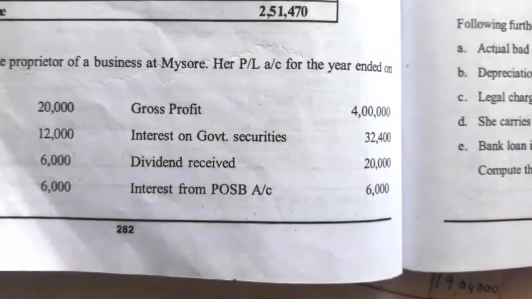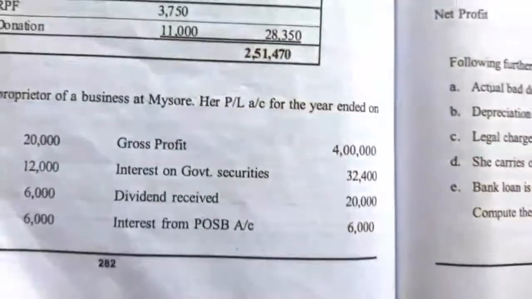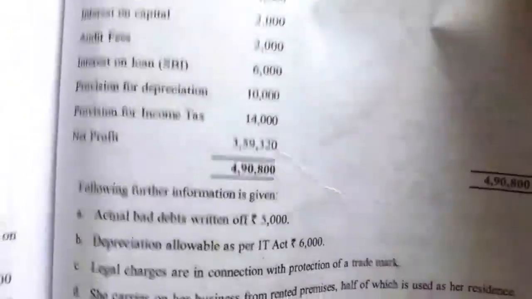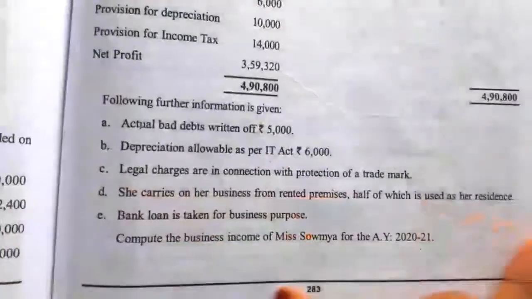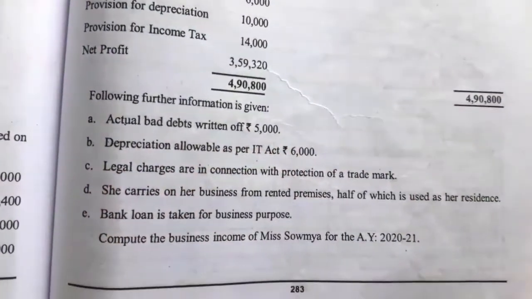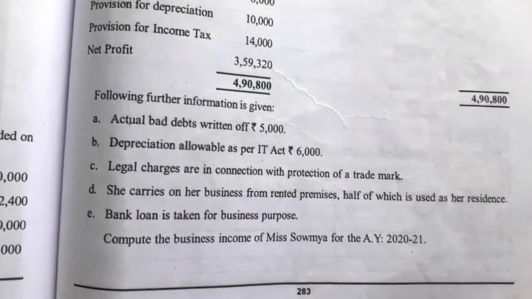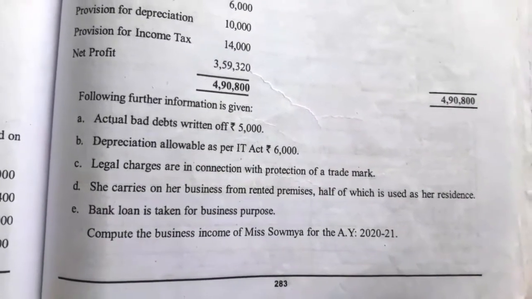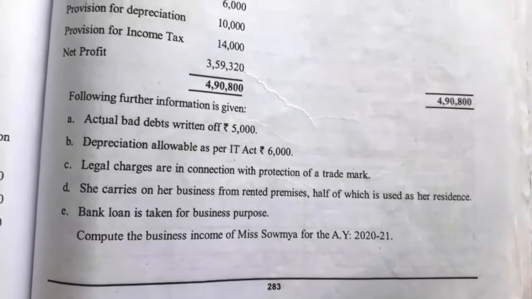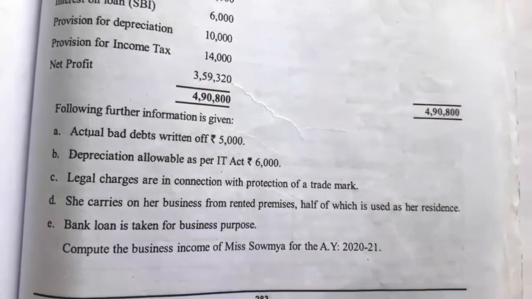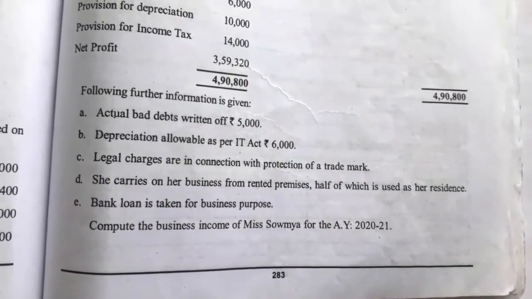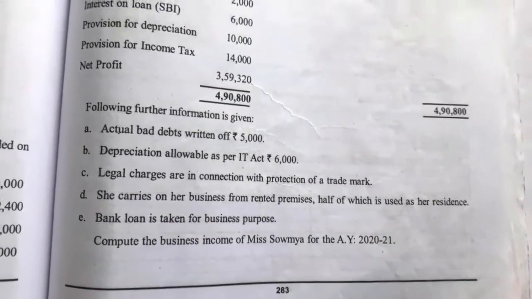On credit side, interest on government securities 32,400, dividend received 20,000, interest from POSB account 6,000, rent from house property 32,400, and net profit is 3,59,320. Additional information is given. First, actual bad debt written off is rupees 5,000, depreciation allowable as per IT Act 6,000, legal charges are in connection with the protection of trademark. She carries on her business from rented premises, half of which is used for her residence. Bank loan is taken for business purpose. Compute the business income of Miss Soumya for the assessment year 2020-21.